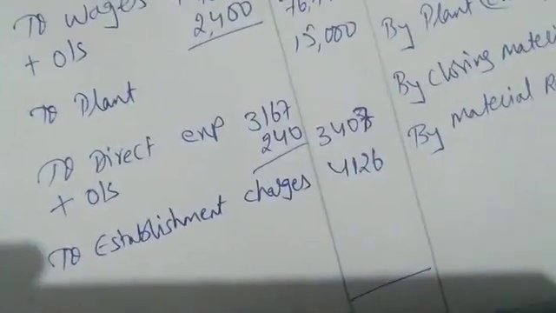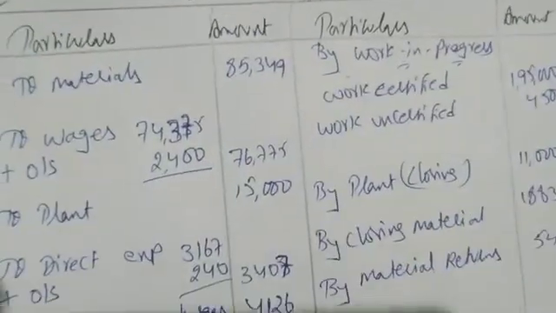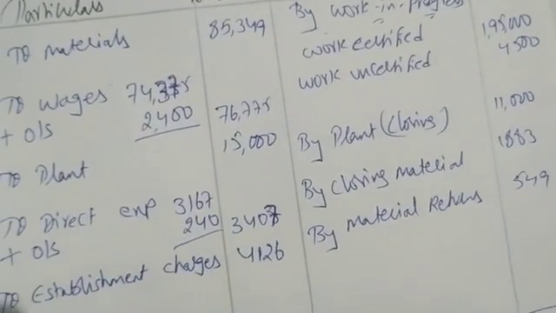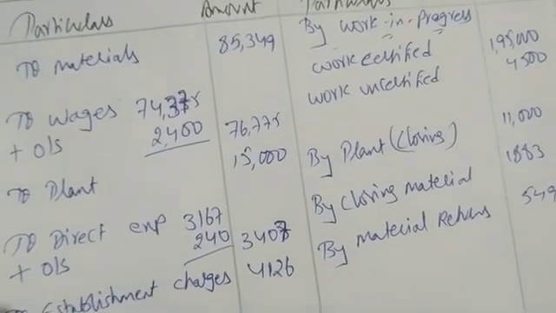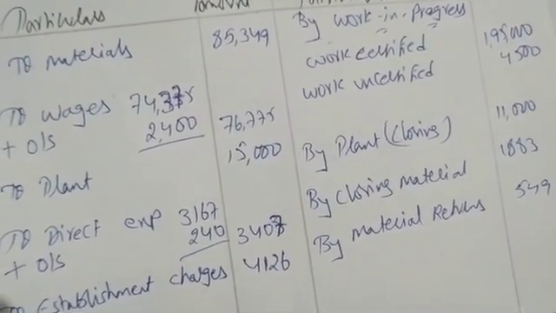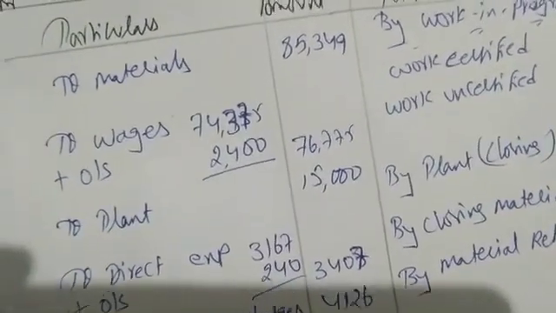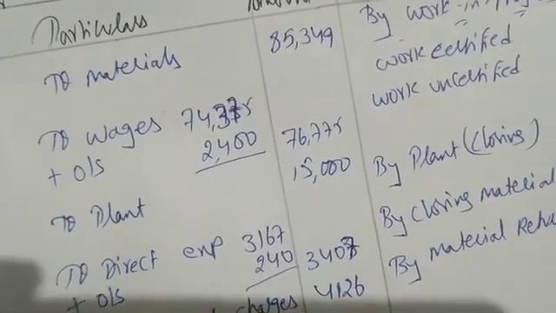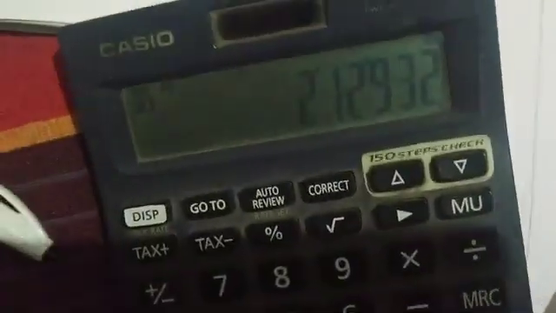Let me find out notional profit first. 1,95,000 plus 4,500 plus 11,000 plus 1,883 plus 549 is 2,12,932. To notional profit.